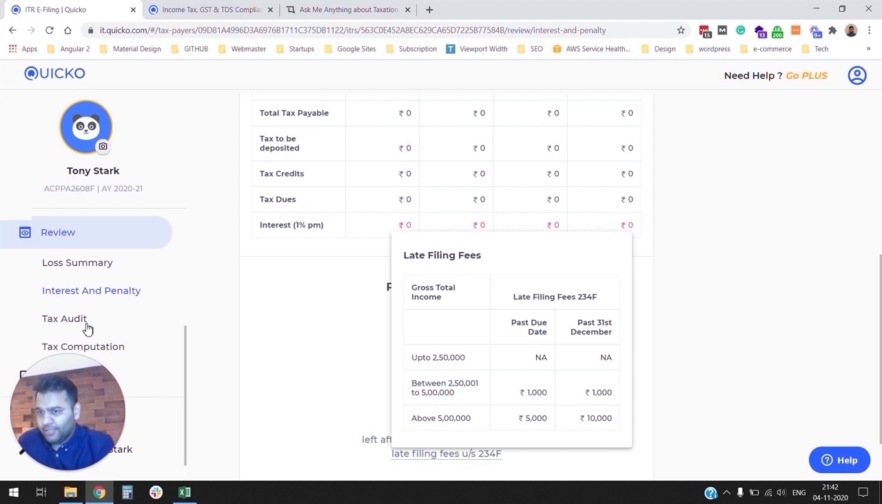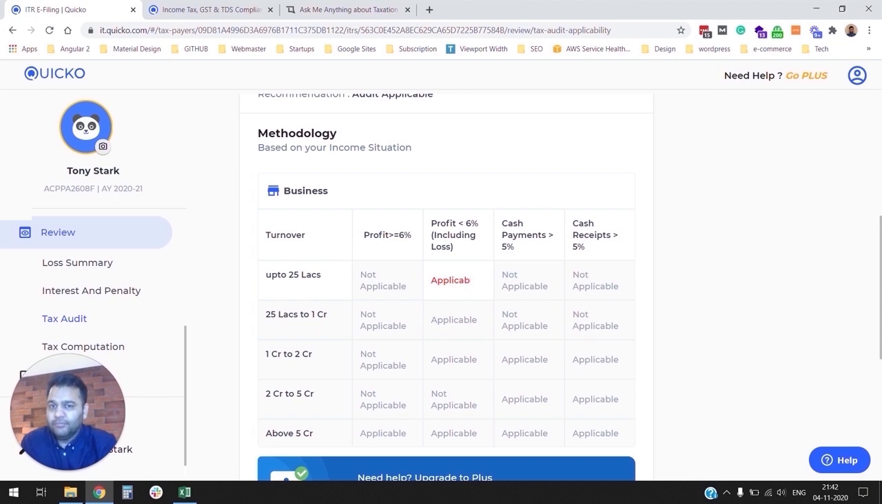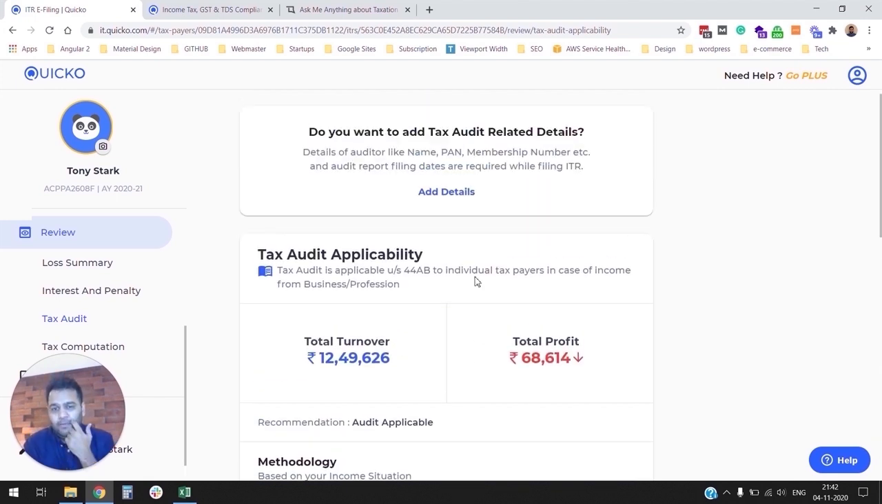Let's go to tax audit. Now, this is the most discussed, debated aspect of income tax returns, especially when you are doing trading activity. Every other person you go to, you get a different answer. So what we here at Quidco do is we try to present the facts and let you choose whether you want to get your books of accounts audited or not.